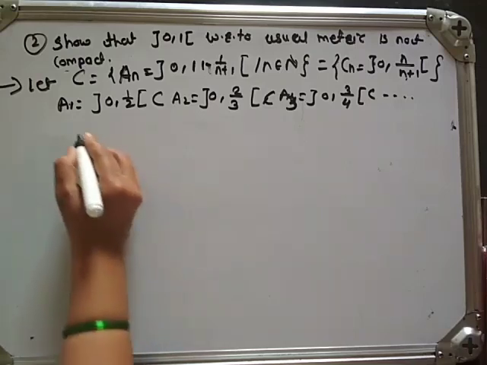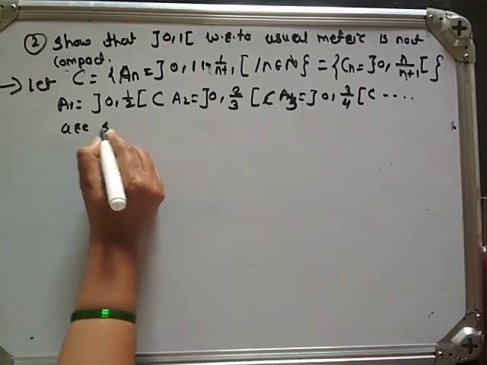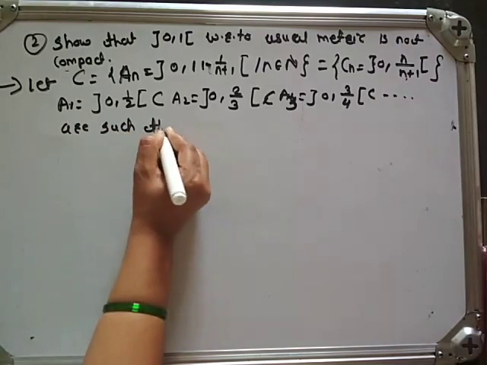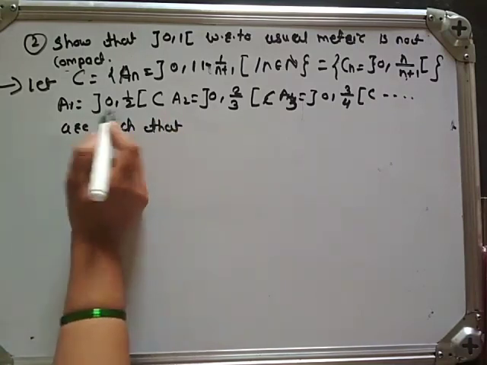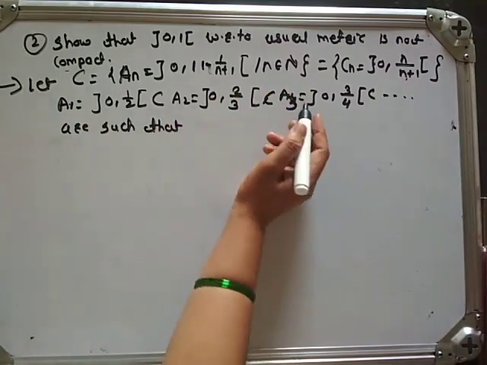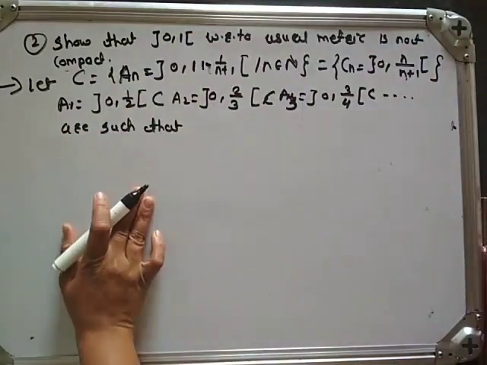These intervals are such that obviously A1 is contained in A2, A2 is contained in A3, and so on.